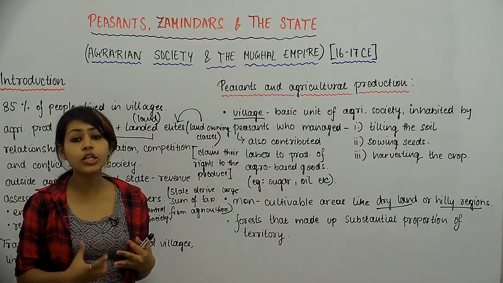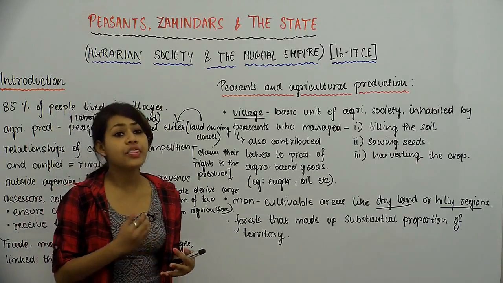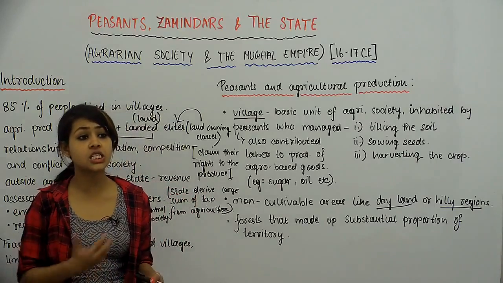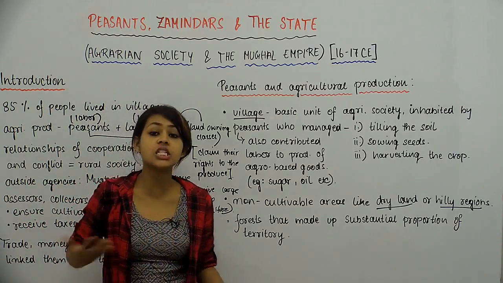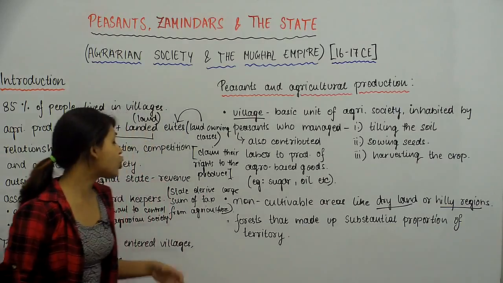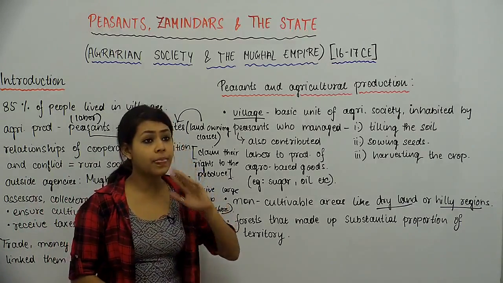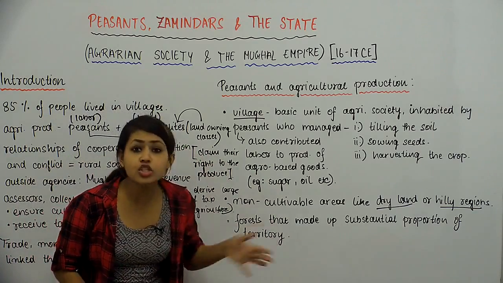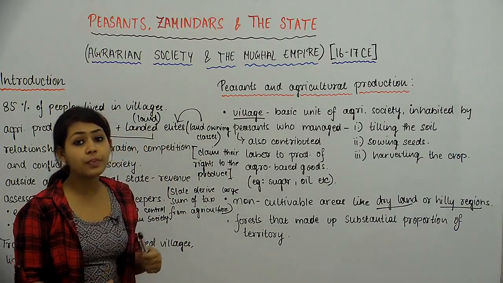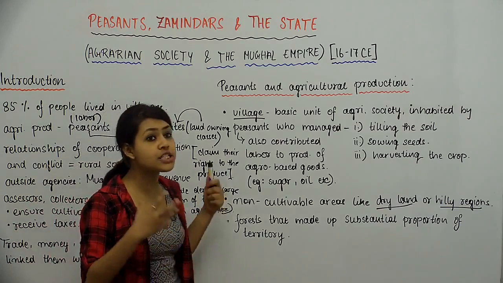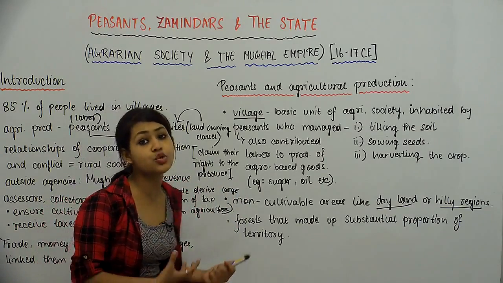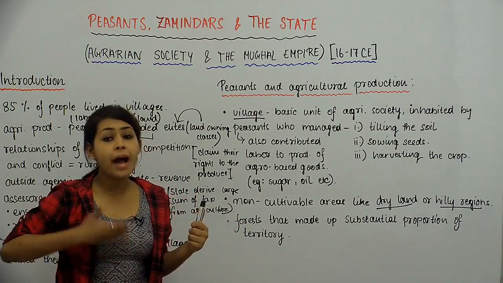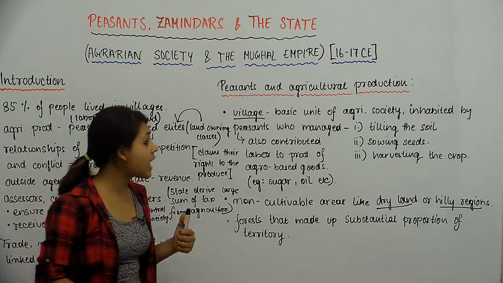So you can derive a lot of important things from the forest, things which are important not just for sustenance but also for commercial purposes, because these are things which you can sell in the market. That is why we include forests as part of the agricultural society that we talk about. The agricultural society, of which the first and most basic unit is the village, which was inhabited by peasants, and peasants form the backbone of the entire agrarian society.